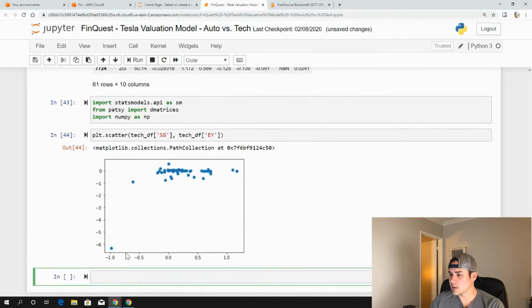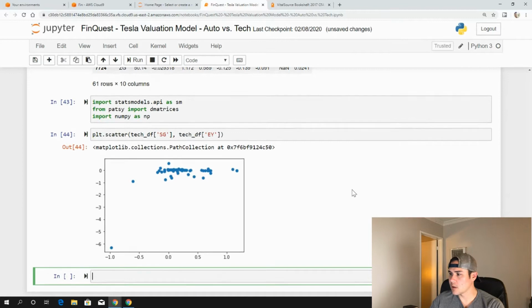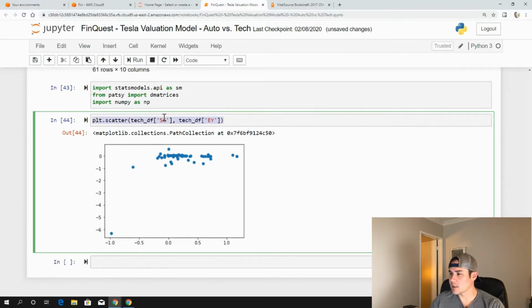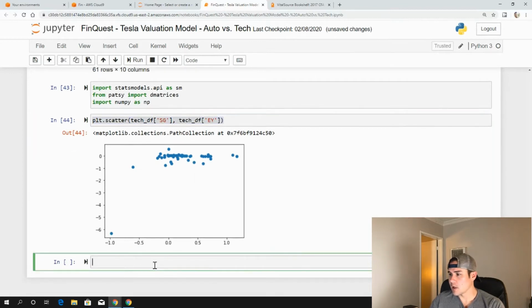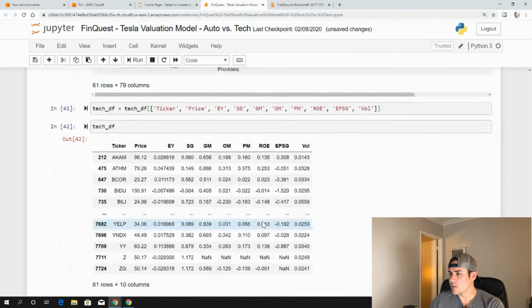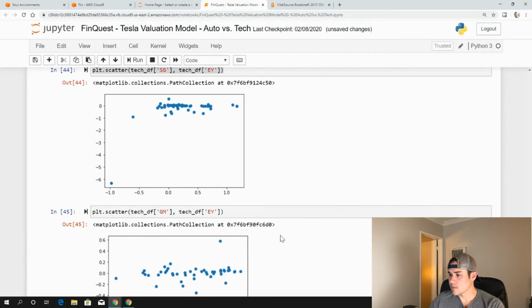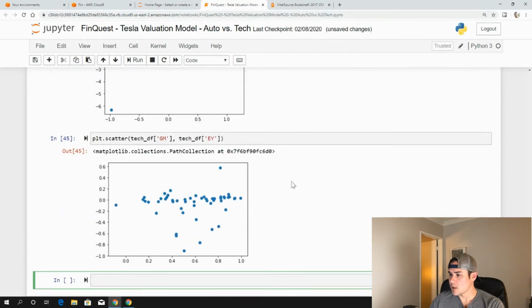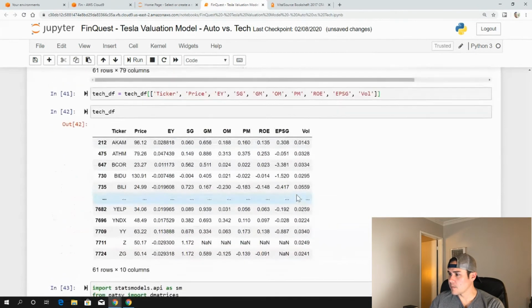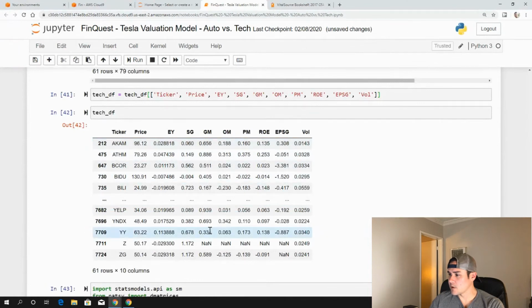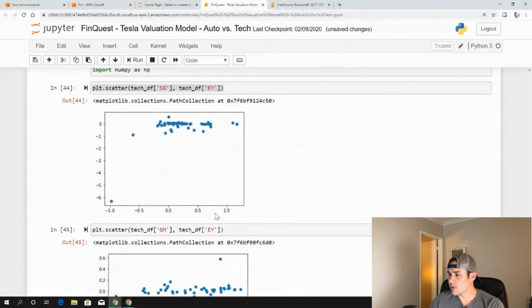Run that. Ooh, don't like that at all. Let's look at gross margin. Yeah, all of these don't look too good, do they? Gross margin and earnings yield. Let's look at operating margin.